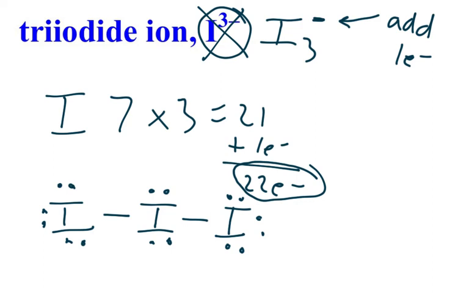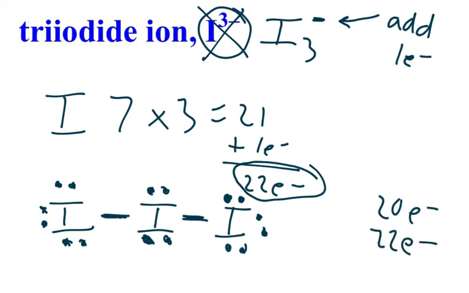Okay, if it has 22. So we're going to count 1, 2, 3, 4, 5, 6, then 7, 8 over here. 9, 10, 11, 12, 13, 14, 15, 16, 17, 18, 19, 20. Notice we have 20, but it needs to be 22. So again, whenever you're short, you will always add the extra electrons to the central atom.